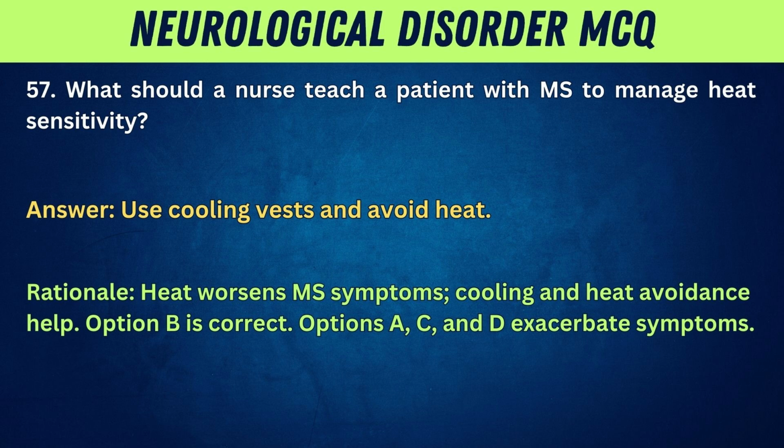Rationale: heat worsens MS symptoms. Cooling and heat avoidance help. Option B is correct. Options A, C, and D exacerbate symptoms.